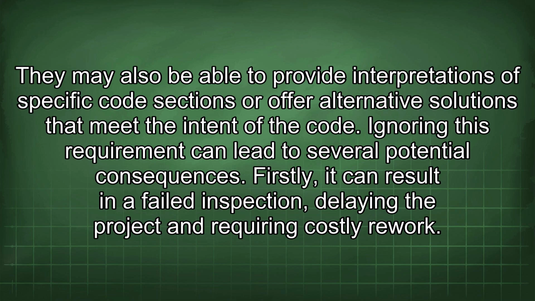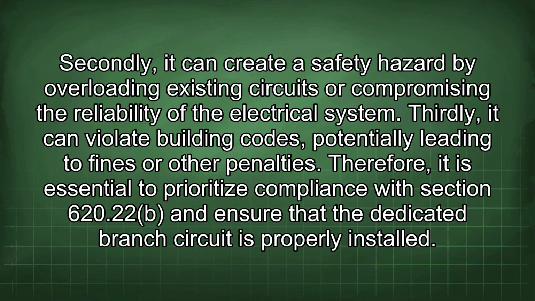Firstly, it can result in a failed inspection, delaying the project and requiring costly rework. Secondly, it can create a safety hazard by overloading existing circuits or compromising the reliability of the electrical system. Thirdly, it can violate building codes, potentially leading to fines or other penalties.